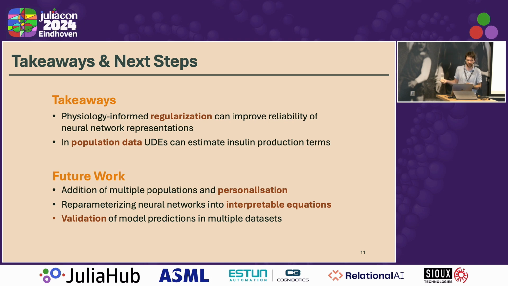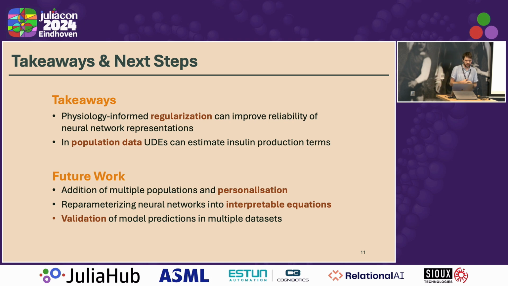So we show that it works. We can actually fit these models quite well on sparse data. And this regularization can improve the reliability of these neural network representations. And in population data, these neural networks can estimate the insulin production term. However, for future work, we want to add multiple populations, see if we can estimate this in different populations, and personalize these models.